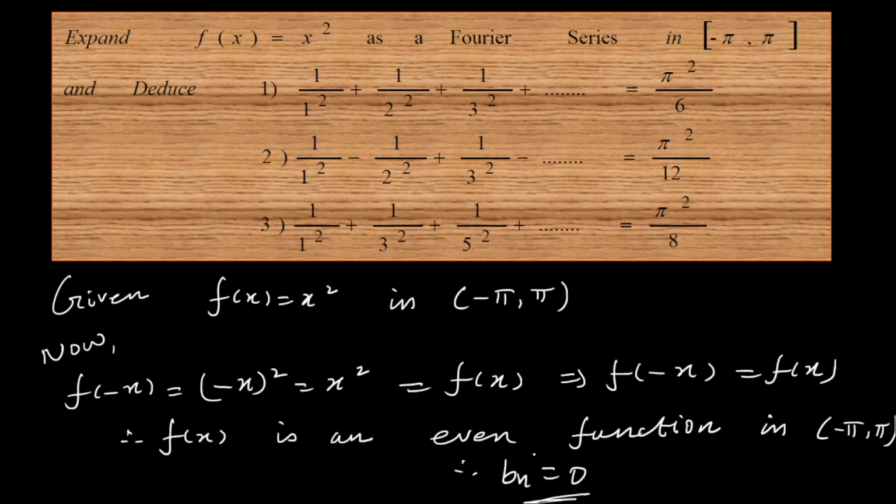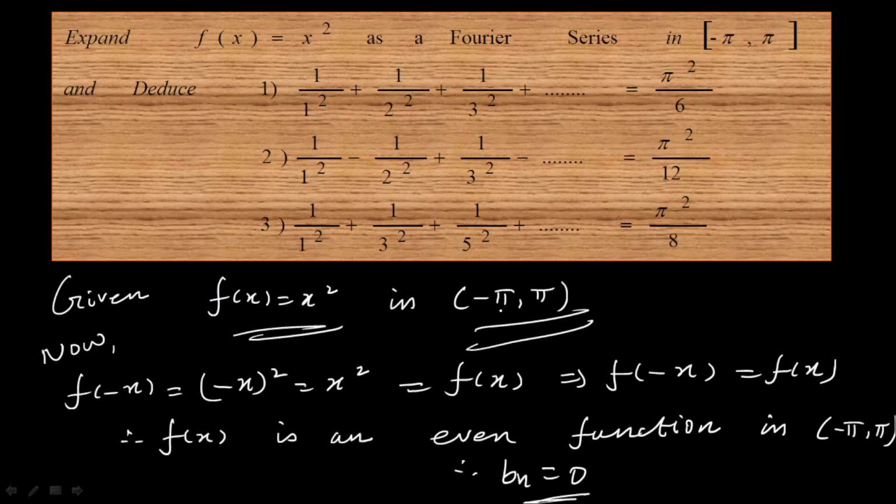So here itself I am going to take the same problem, but the function is defined at an interval minus pi to pi. Okay, that is the only difference. Now write down the given function along with the interval. F of x equal to x square, that is defined at an interval minus pi to pi. As I told you already, you have to write out the function along with the interval, that is very much missed.